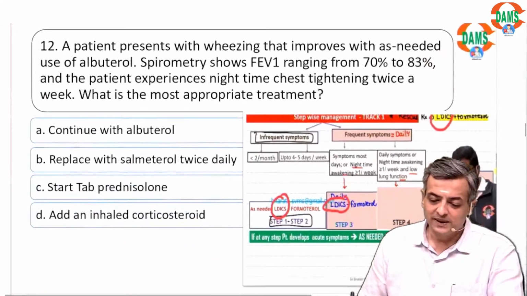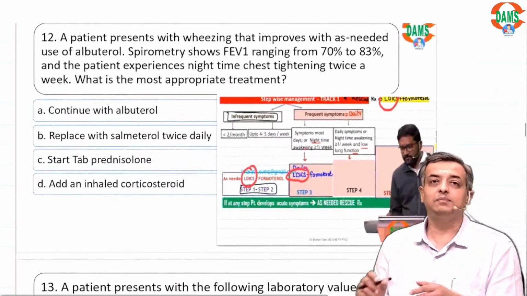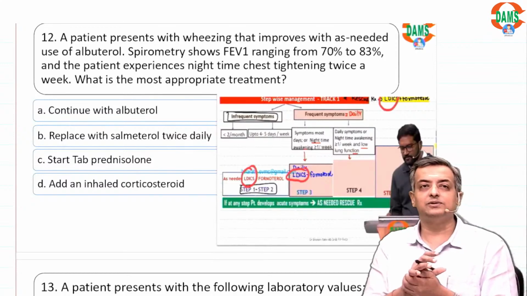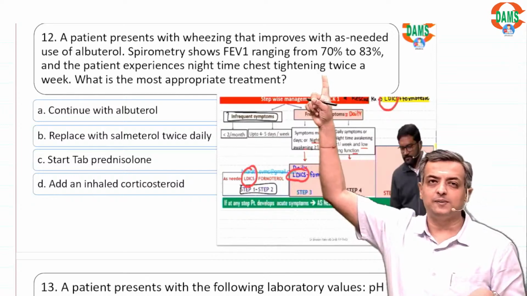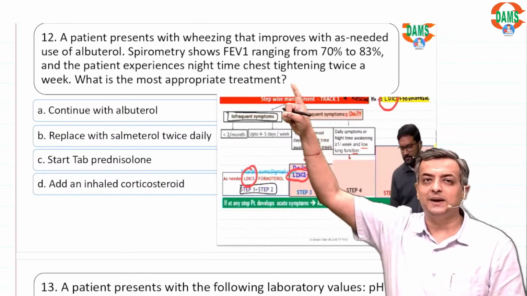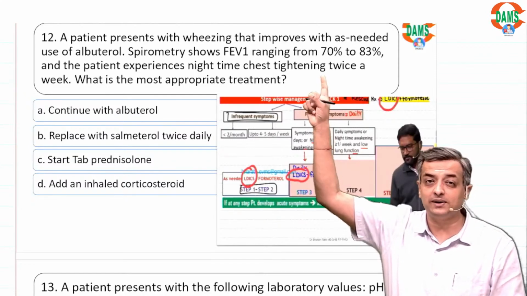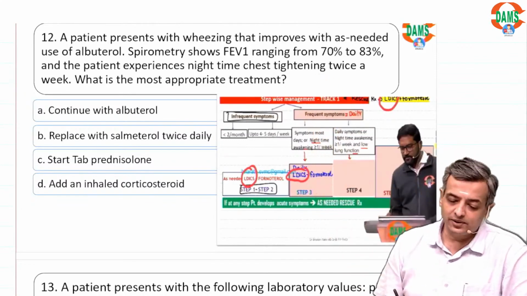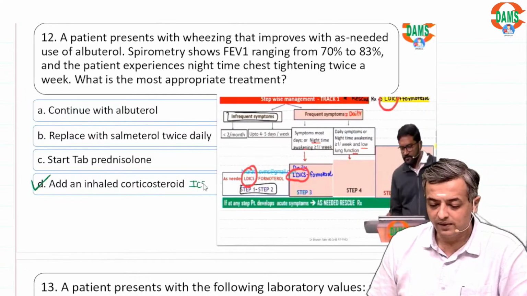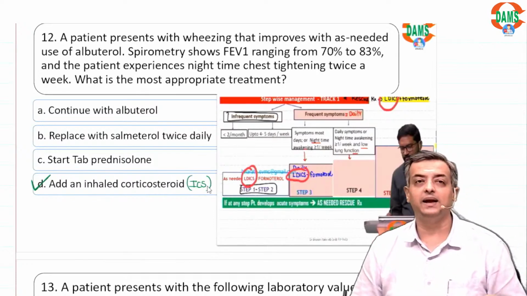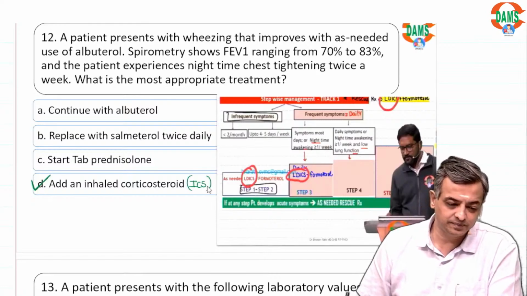A patient presented with wheezing that improves with as-needed use of salbutamol, albuterol. The FEV1 was low, an obstructive pattern is there, but the patient is still experiencing nighttime chest tightness twice a week, so it is not controlled. If it is not controlled, you want to start an inhaled corticosteroid for prophylaxis.